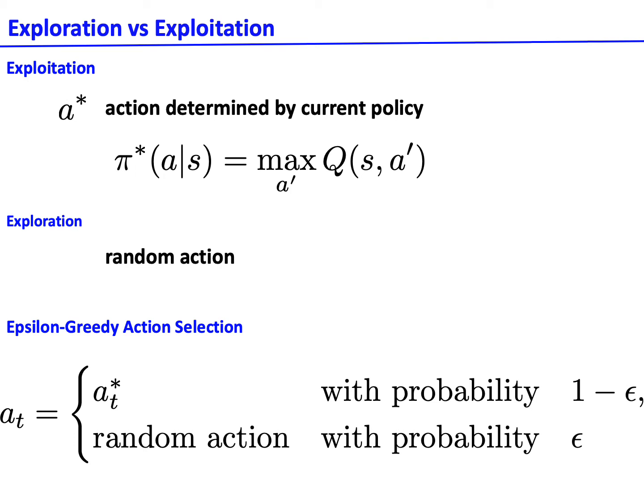So one strategy used is called epsilon greedy action selection. Epsilon greedy is a simple method to balance exploration and exploitation by choosing between exploration and exploitation randomly. So we have epsilon, which refers to the probability of choosing to explore.